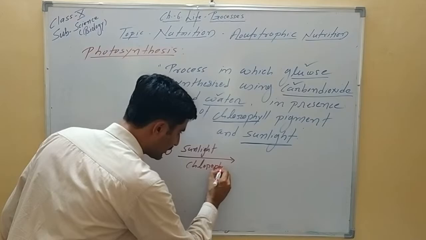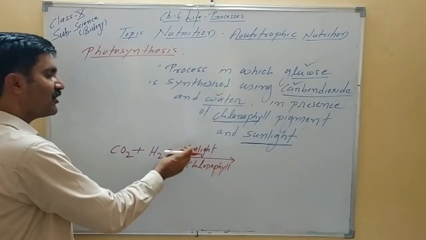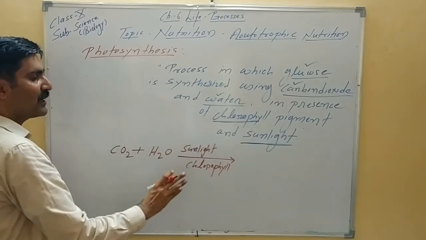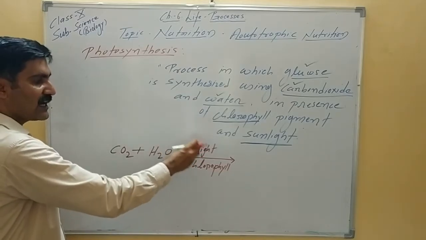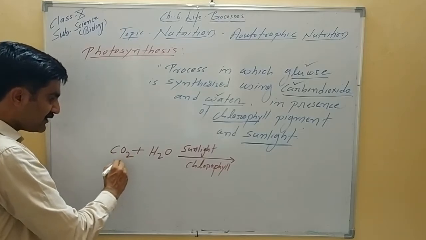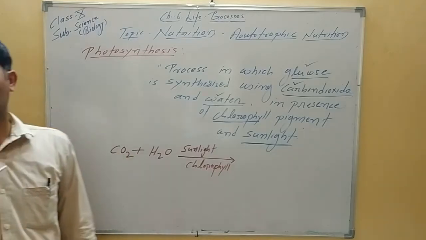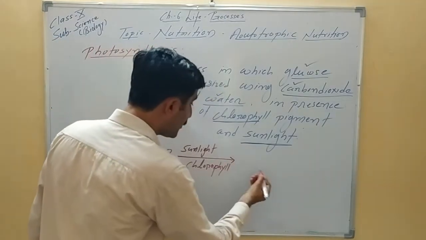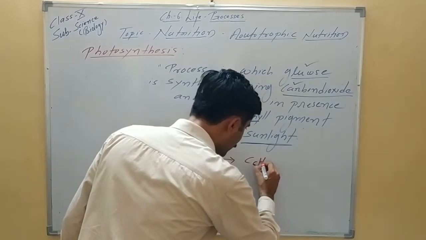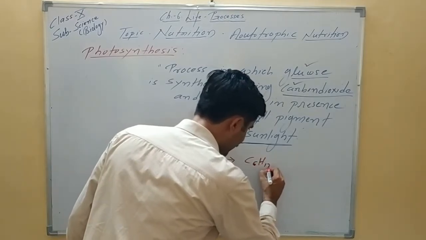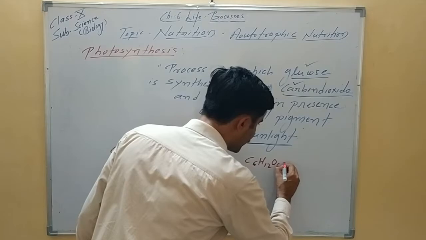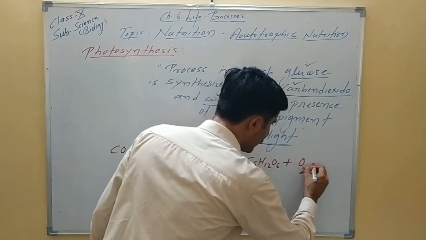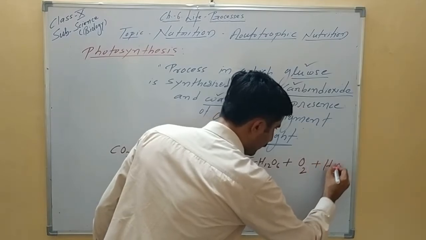So all of you know that what we write on the arrow in a reaction are not reactant. Their presence is essential. They have a very important role to play, but they are not directly used as the reactant. What is used as the reactant is nothing but the carbon dioxide, and water is used as the reactant. Now what is product? The main product, all of you know, is the glucose, C6H12O6. Beside that, all of you know, during photosynthesis oxygen is produced and water is also generated.